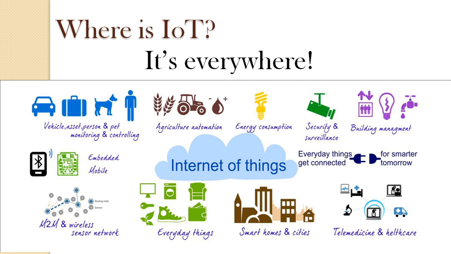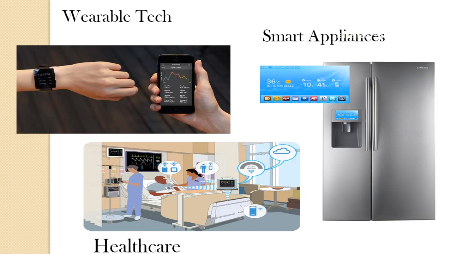So here another example is given with wearable technology, where the wristwatch will measure your body parameters, and it will easily give you the data on your mobile phone. Everyone wants this nowadays. And next one is your smart appliances. As I told you before, whenever there is an inadequacy of things inside your refrigerator, that will be given as a notification to your mobile phone. And also the temperature level inside that freezer, inside each and every cabin, can be easily monitored. And in healthcare also we can do many automations.